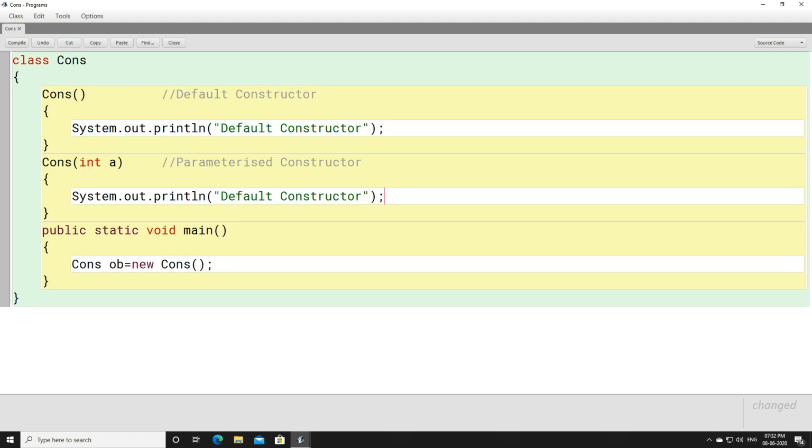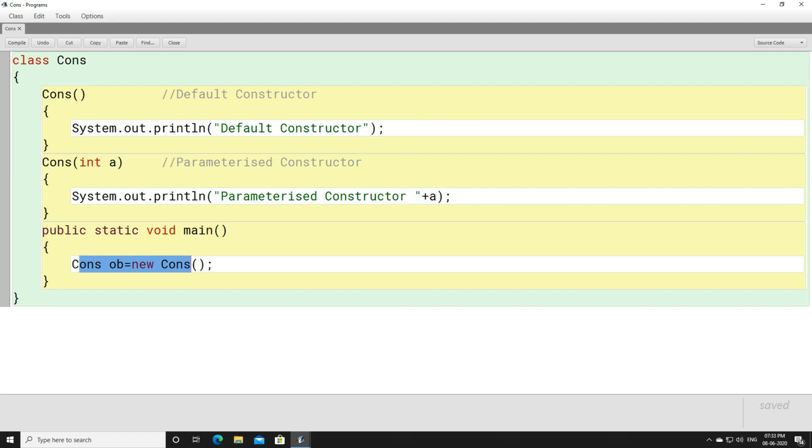Let us write something here. This is called a parameterized constructor, and we are going to print the value of a here. So when this constructor is invoked, this will print default constructor, and when this constructor is invoked, this will print parameterized constructor.